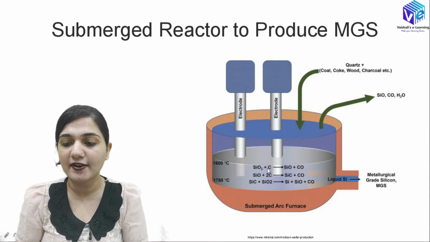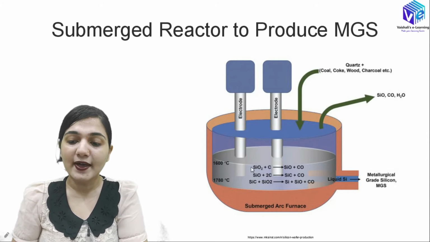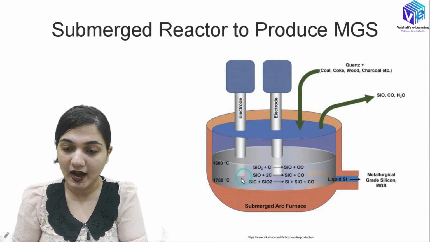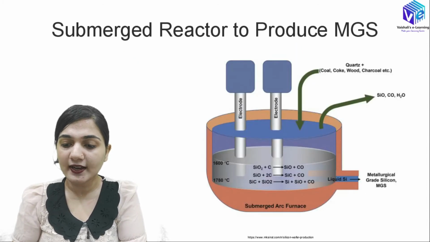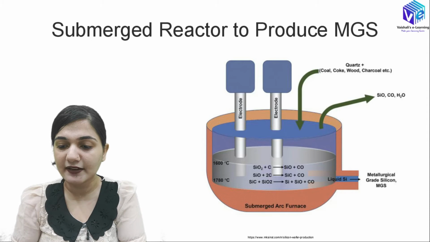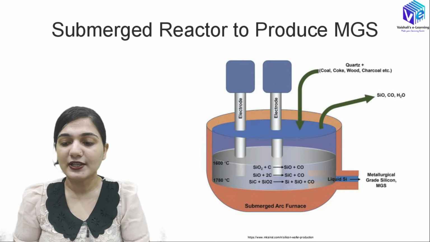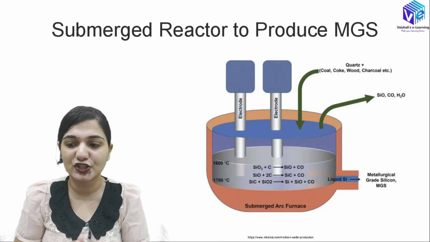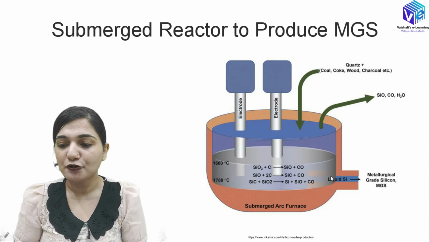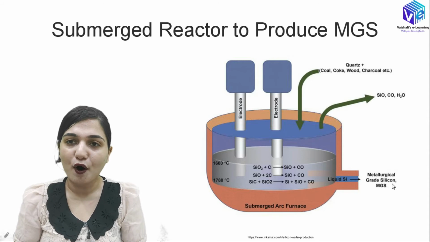Okay, so this is how I will be having these two reactions. Now when I go deeper, I will be having the higher temperature. There the silicon carbide, you can see here, is reacting with the silicon dioxide to form silicon, silicon monoxide and carbon monoxide. So these are all of the reactions that are occurring simultaneously in this reactor depending upon the temperature of the reactor. And at the output, see here, we are getting the metallurgical grade silicon or MGS.